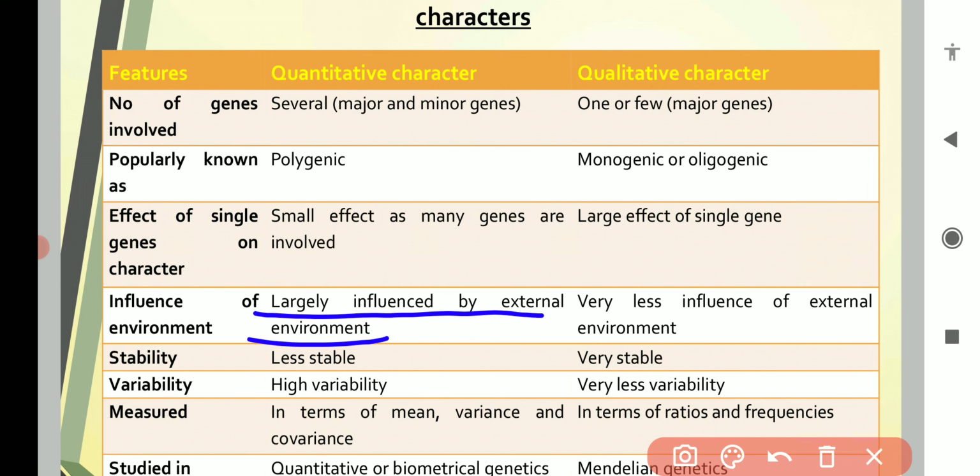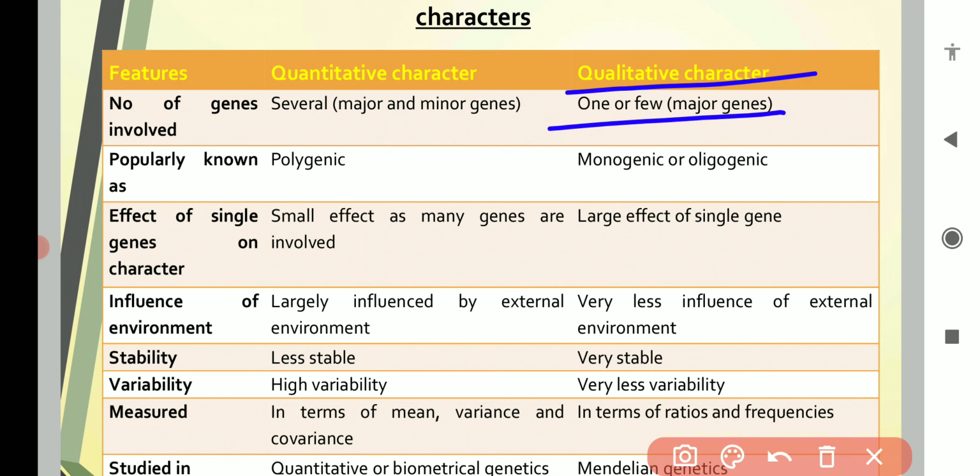So these characters are largely influenced by the environment, while qualitative characters, because only one gene or a few genes are there, will have very little influence of the external environment. Then the next feature is stability.